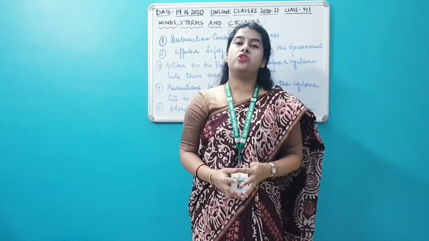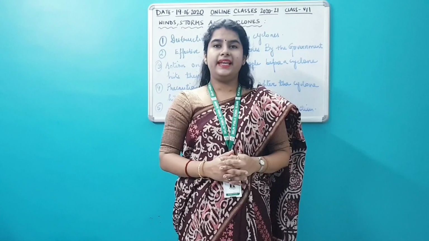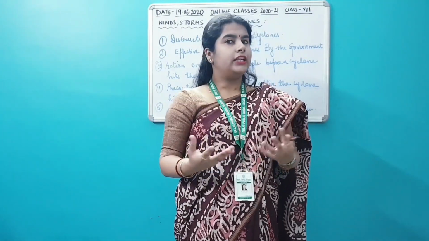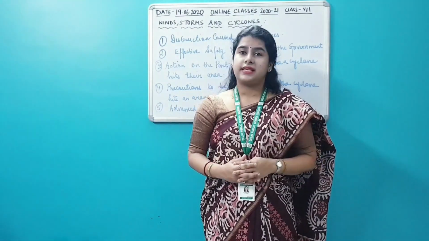2020-2021. Yesterday, we had covered the topic thunderstorm and some parts of cyclone, isn't it? So today, let us just have a quick recapitulation of cyclones. We had done what is a cyclone.